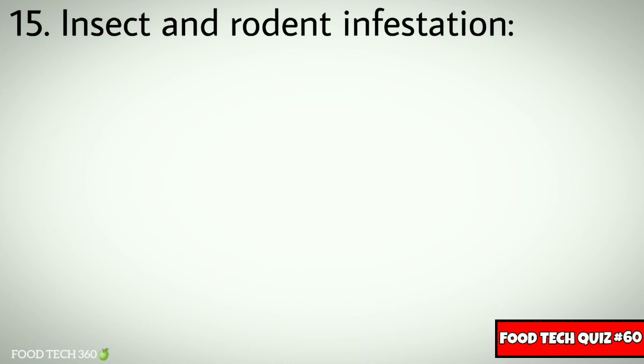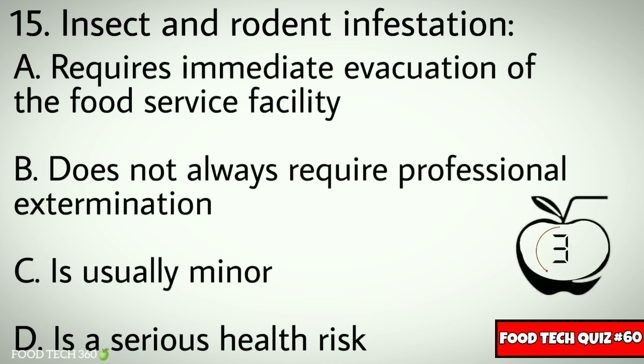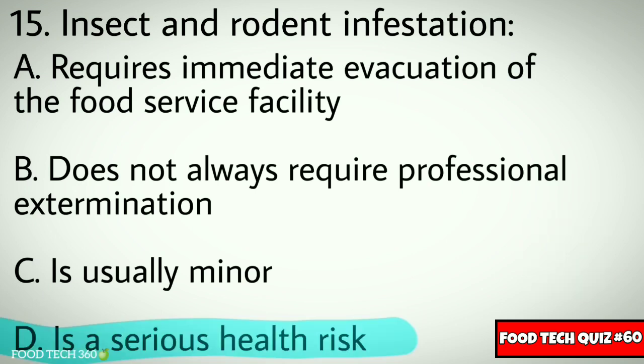Question number 15. Insect and rodent infestation: A. Requires immediate evacuation of the food service facility, B. Does not always require professional extermination, C. Is usually minor, D. Is a serious health risk. Correct answer: D. Is a serious health risk.